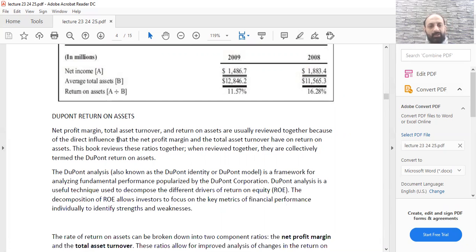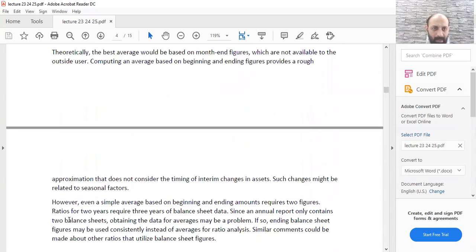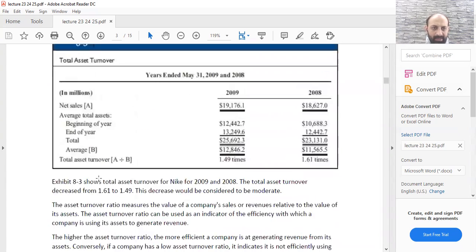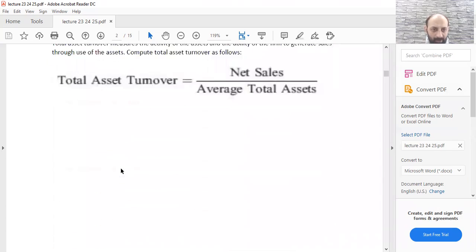Net profit margin, total asset turnover, and return on assets are usually reviewed together because of the direct influence that the net profit margin and total asset turnover have on return on assets. We have just done these three ratios: return on assets, total asset turnover, and net profit margin.